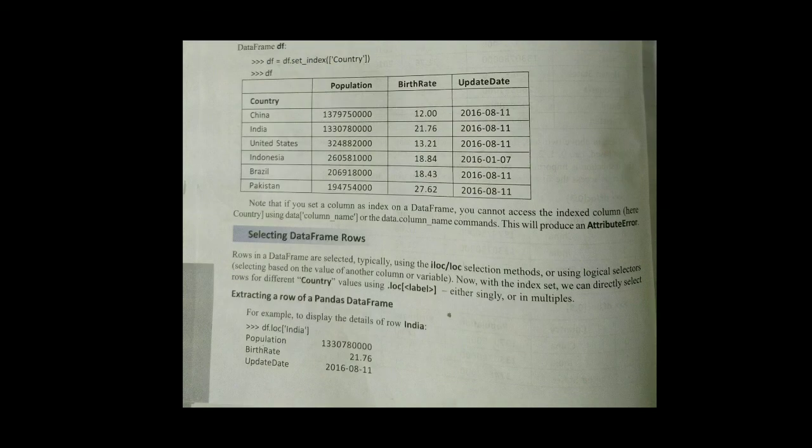Then selecting data frame rows. Here you can select df.loc['India']. Now we want the value for the India row only, so you can display it. Same thing you can do for Brazil, Pakistan, China, etc.